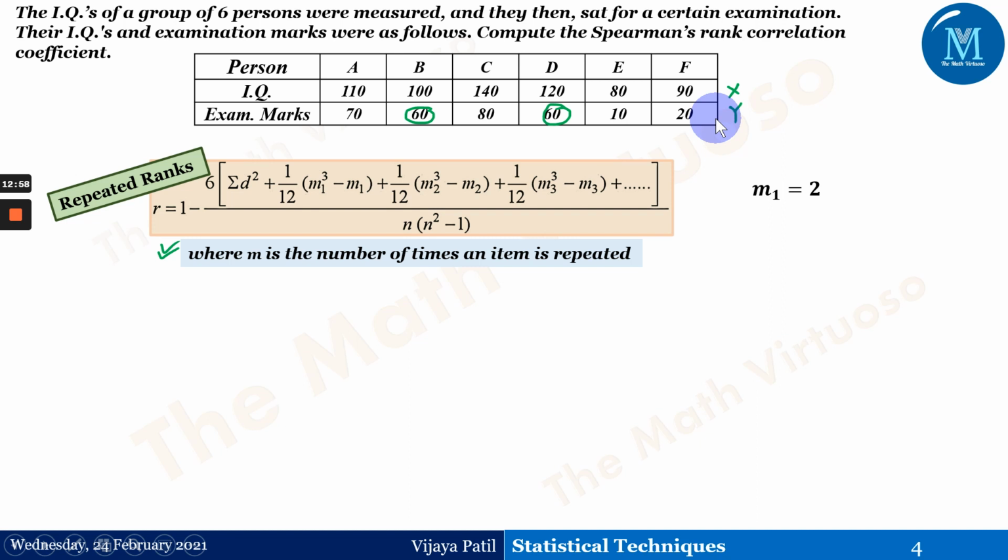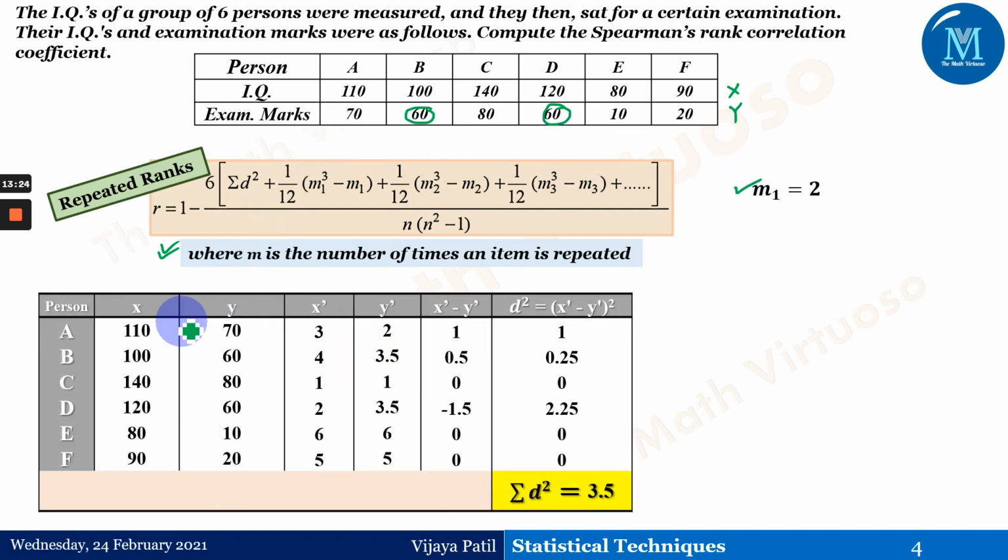So 60 is repeated 2 times. Therefore we have only one M1 here, because no other number is repeated. We are not bothered about which number is repeating, just how many times that number is repeating. So M1 equals 2.